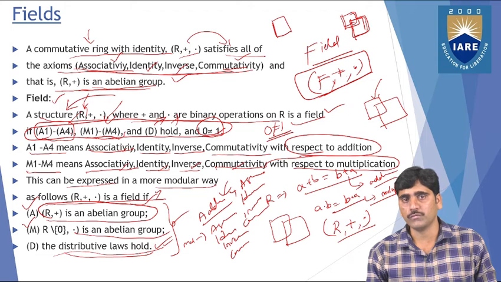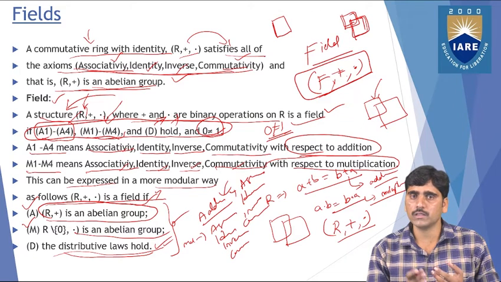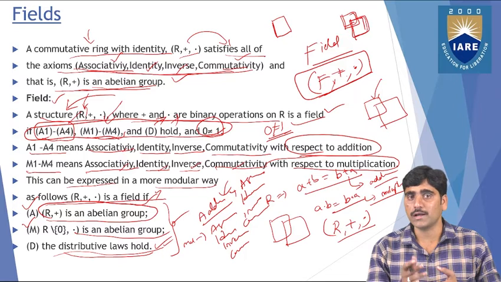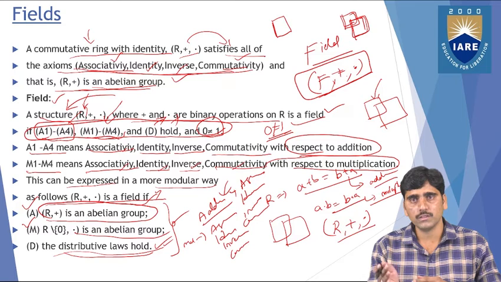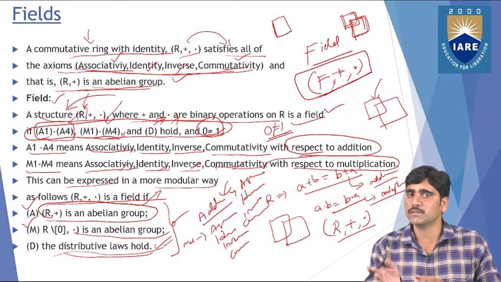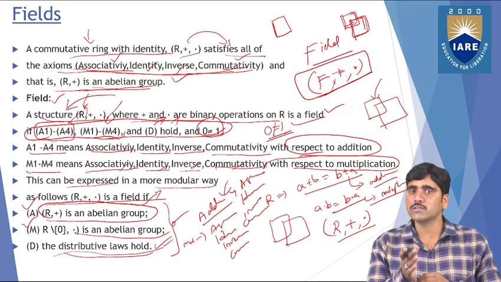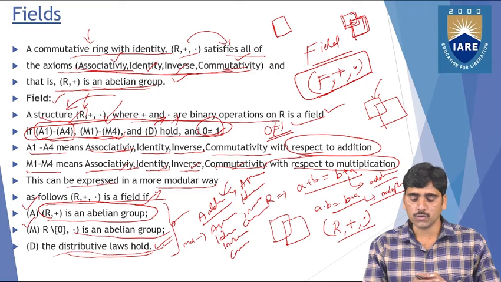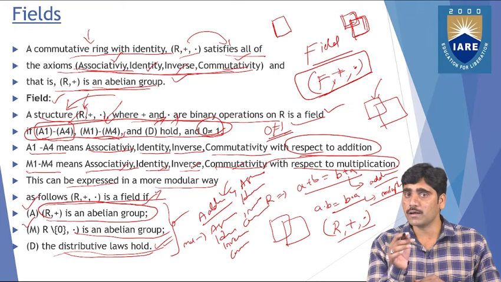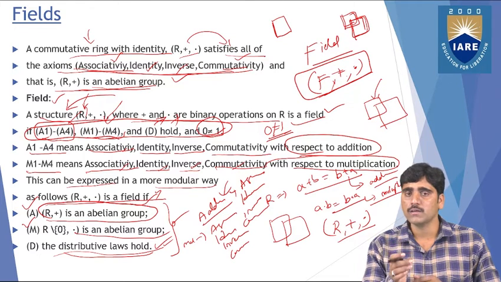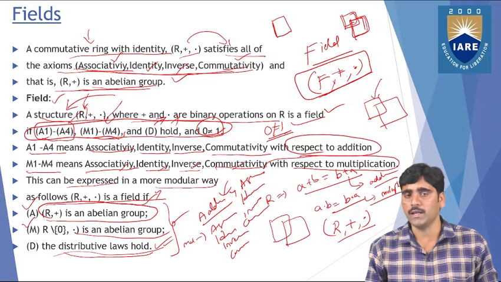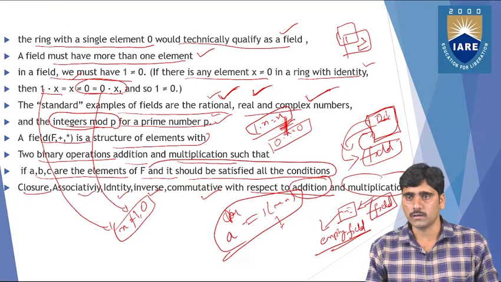So A1 to A4 with respect to addition, associativity, identity, inverse and commutativity should be satisfied, and associativity, identity, inverse and commutativity with respect to multiplication should be satisfied. Along with that, the distributive law also holds, and it doesn't contain an empty element. That means it should contain at least more than one element. So this is what we mentioned here, right? That is the way you can understand this field.